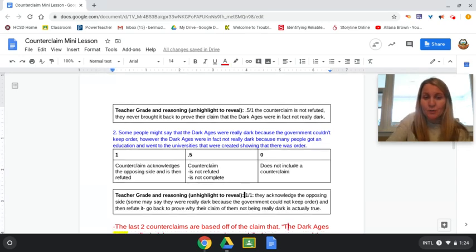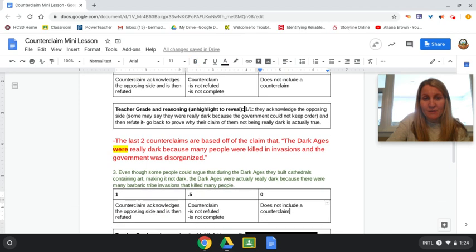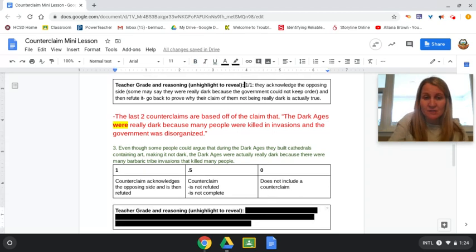Okay, let's go on to the last two. This is based off the claim that the Dark Ages were really dark because many people were killed in invasions and the government was disorganized. So the first counterclaim. Even though some people would argue that during the Dark Ages they built cathedrals containing art, making it not dark, the Dark Ages were actually really dark because there were many barbaric tribe invasions that killed many people. So again, pause the video, take a minute, decide whether you think it deserves full credit, whether it's a 0.5 or a 0. And when you're ready to come back, you can see what the actual grade is.